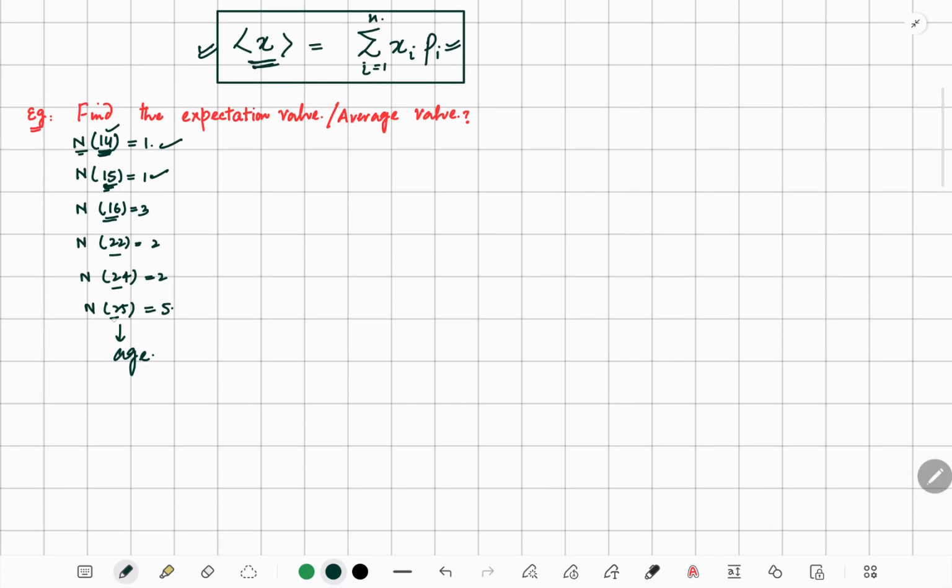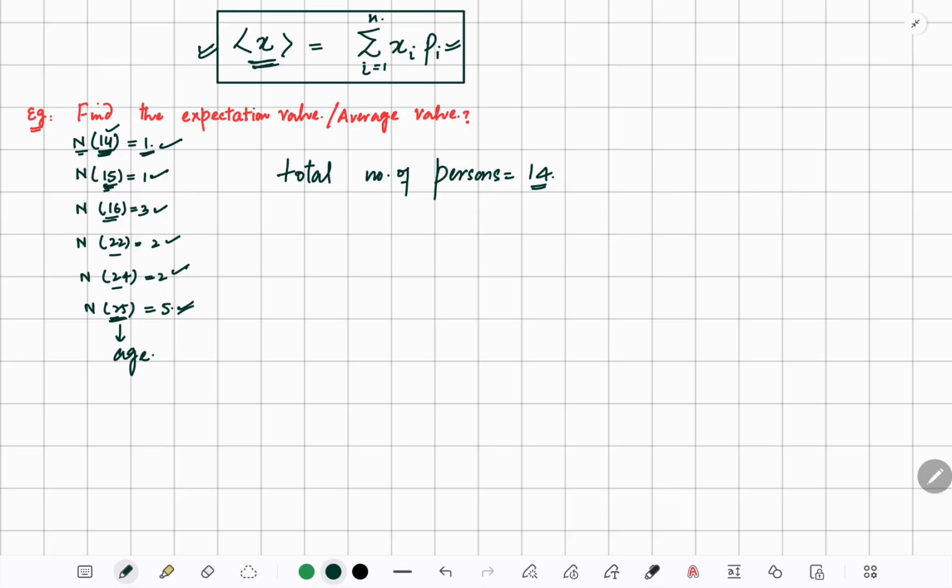Here the number is the age. We have a total number of people: 1, 2, 5, 7, and 9 and 5, which is 14. So the total number of persons equals 14.